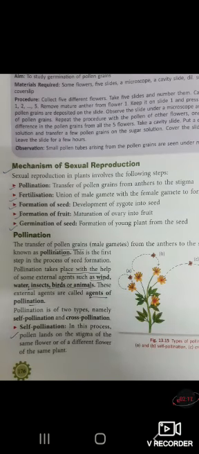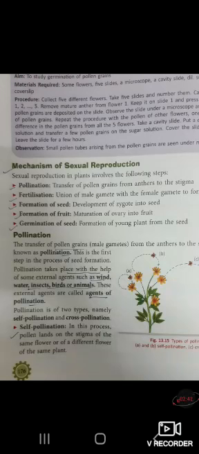Mechanism of sexual reproduction. The following steps occur. The first step is pollination. When pollen grains are transferred from anther to stigma, this process is called pollination. Fertilization: when male and female gametes unite and form a zygote, it is called fertilization. Formation of seed: development of the zygote into a seed.